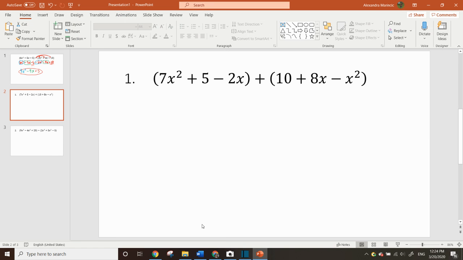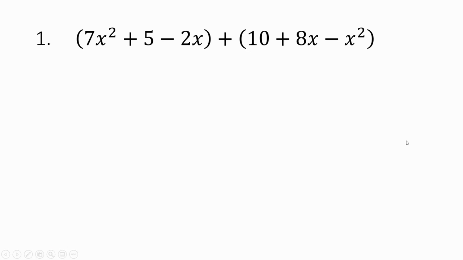All right, hey guys, we are going to go over the exit ticket from last Friday. We're going to do a "my favorite no," so I'm going to share my favorite wrong answers with you guys. And while I am going over this, I'm going to give you the answers to the first 3 questions on your assignment after this, so make sure you are listening carefully. Okay, so my favorite no for number 1.